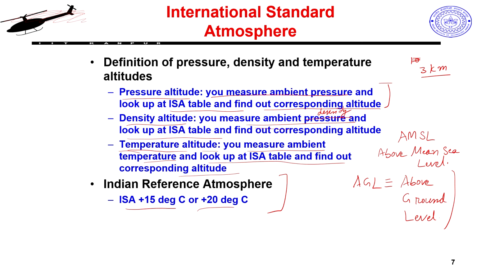It is not a very standard definition, in the sense that it is not universally accepted, but for our convenience, because we know that the densities will be much lesser, that is why we talk about doing hot and high trials. Hot and high means that the temperatures at high altitudes are expected to be low, but in reality in India they are higher compared to ISA, and therefore we say hot and high.